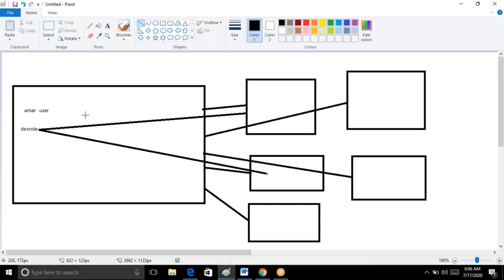Are you clear now? So guys, are you clear about this role and user now? The difference between user and role? Any confusion, guys? Please confirm. So I hope everybody is clear, guys.